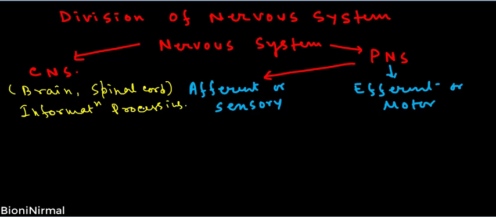The information moves towards the central nervous system by the afferent or sensory neurons. The afferent neurons together form the afferent or sensory nervous system. The efferent or motor neurons are those neurons which carry the processed information from the central nervous system towards the effector, and these neurons constitute the efferent or motor nervous system. The afferent and efferent neurons together form the peripheral nervous system. Actually, the peripheral nervous system constitutes those neurons which are present just outside of the central nervous system.